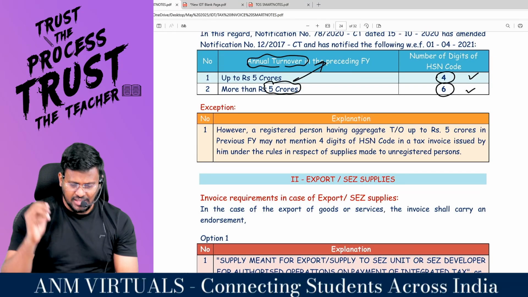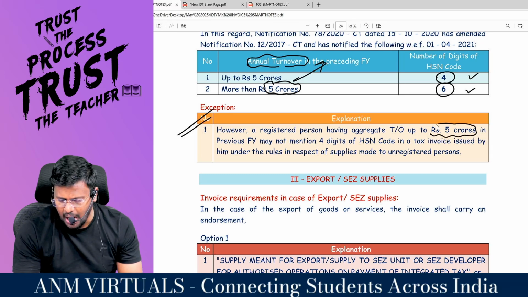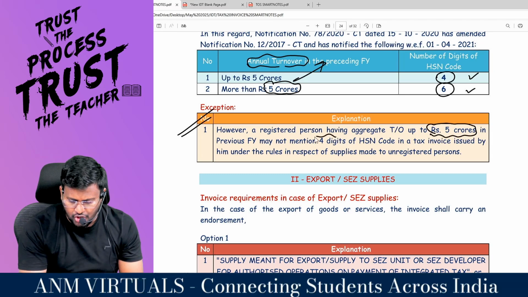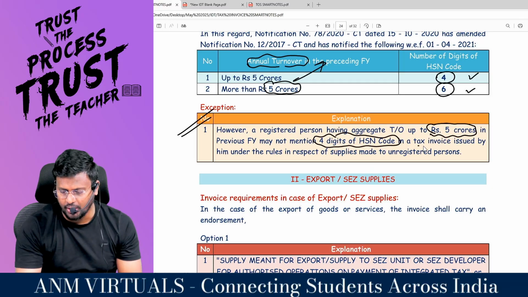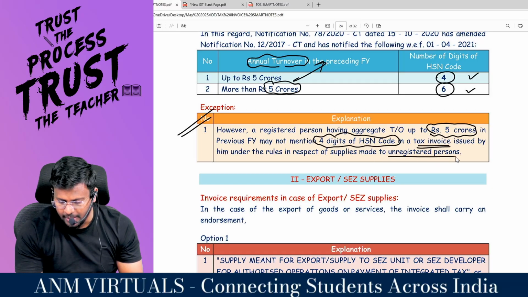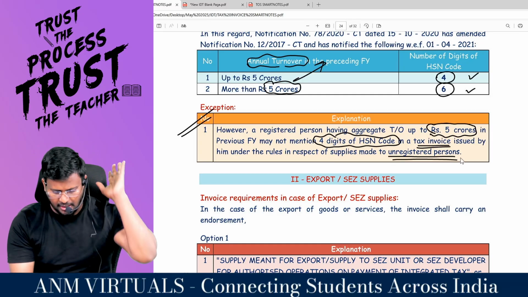Take it. Sir, but the exceptions are: however, a registered person having aggregate turnover up to 5 crore in the previous year may not mention 4 digits of HSN code in an invoice issued by him under the rules in respect of supply made to an unregistered person. If you are supplying to an unregistered person, leave it, man. Are you all really with me?